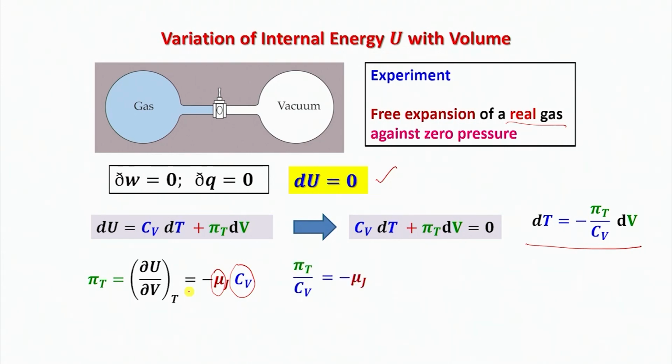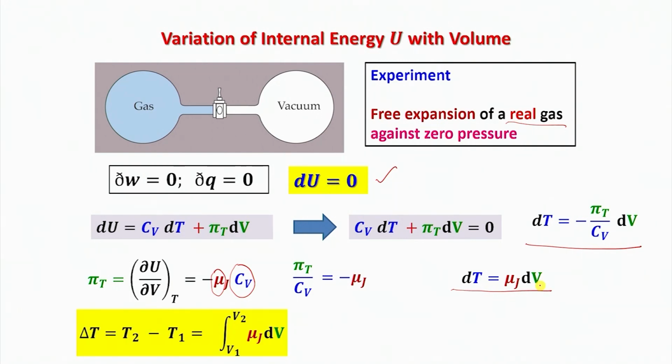If I put it back here, then what I do is I can write down dT is equal to mu_J into dV. So if you see some finite change in temperature, in that case you can very easily find out what mu_J is.